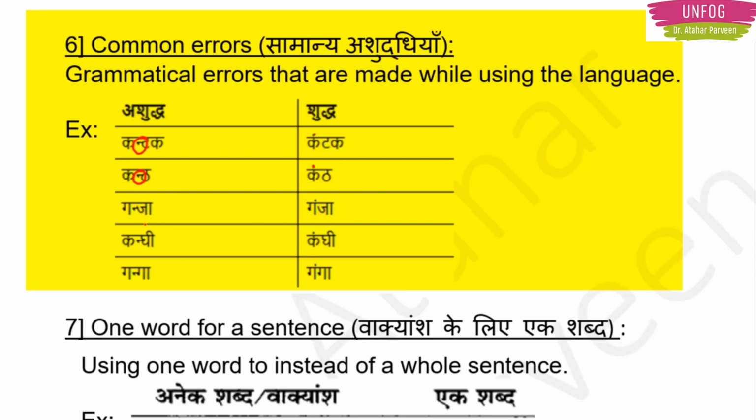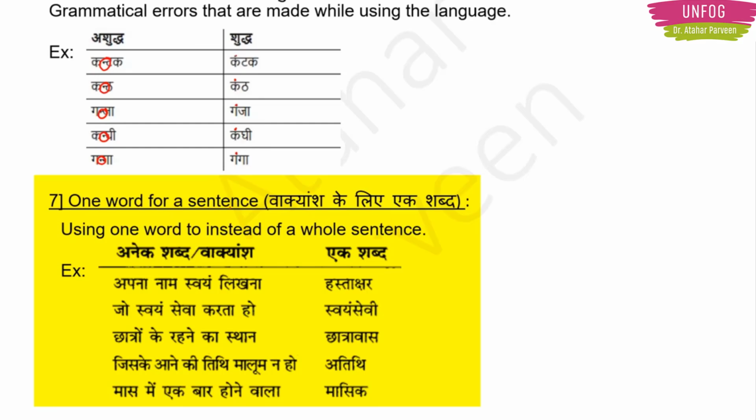Even in Ganja, we do not use the Adhana. We use the Bindu. In Kangi also, we do not use Adhana. We use Bindu. In Ganga also, we do not use the Adhana. We use the Bindu. So this is what Samanya Ashuddhiya or common errors is all about.